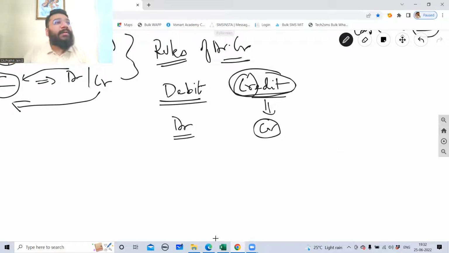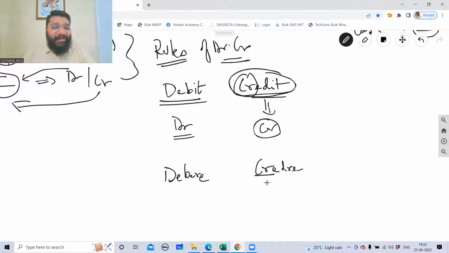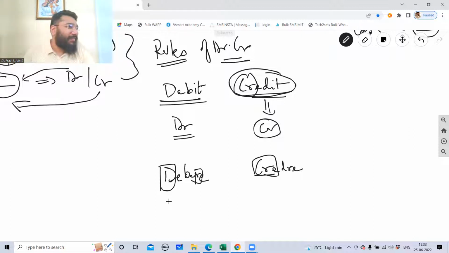So I told you, Sir Luca di Pacioli is an Italian guy. In the Italian language, this debit was called debret, and credit was called credere. So CR has come from here, and DR has come from here. So DR is the word abbreviated from debret, and CR is the word that comes from credere. Now clear?